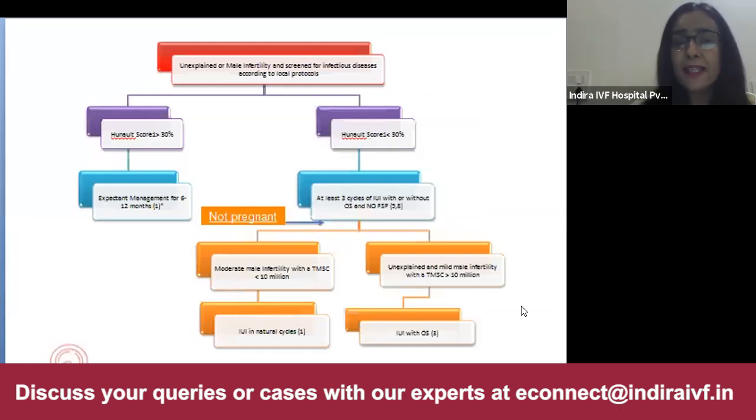Now, again, if we decide to go with stimulation with IUI, now we have to decide whether it is mild male factor or moderate. If it is a mild male factor infertility, we can go ahead with stimulation. And if it is moderate, if the count is less than 10 million, then IUI and natural cycle is preferred.